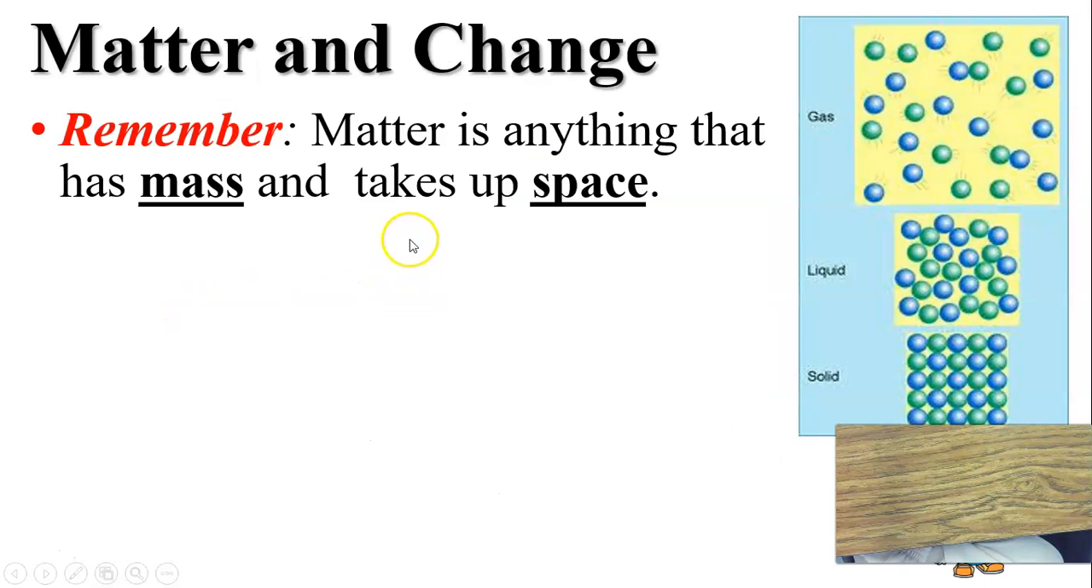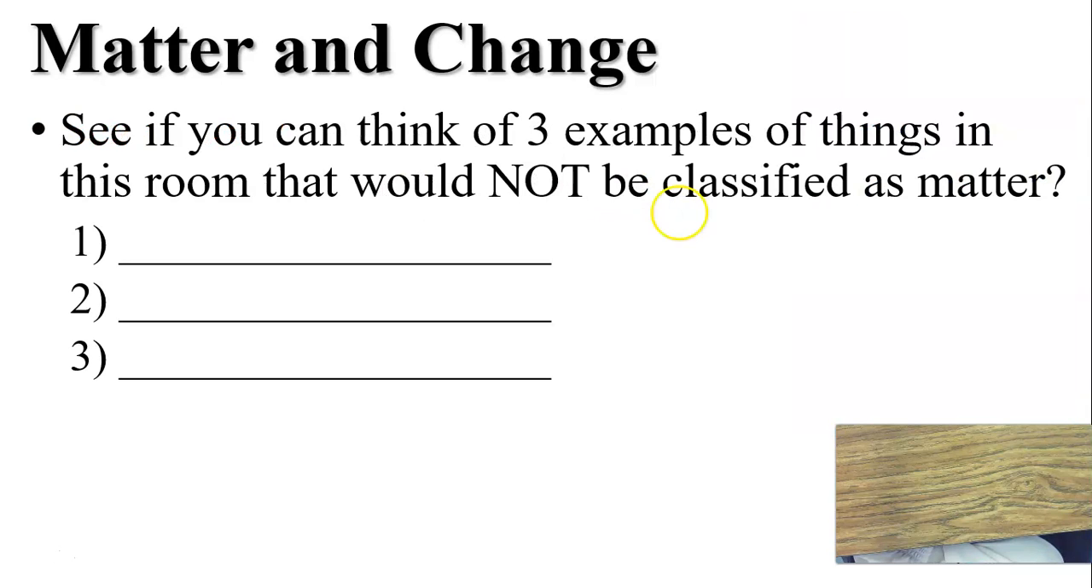So matter is anything that has mass and takes up space. That's a very elementary definition. That's the one that you've had since you were little. Matter is anything that has mass and takes up space. So if you look around your room, what are 3 examples of things in the room that would not be classified as matter? Remember, it has to have mass and take up space.